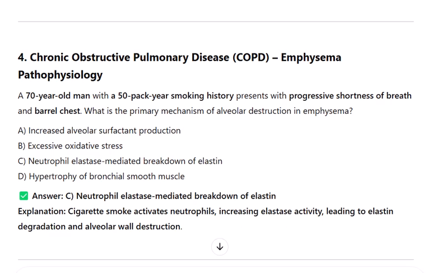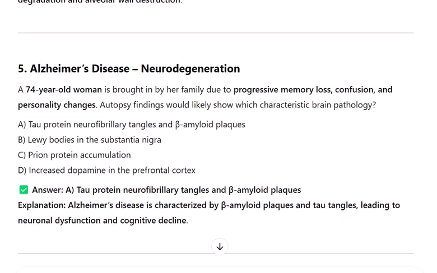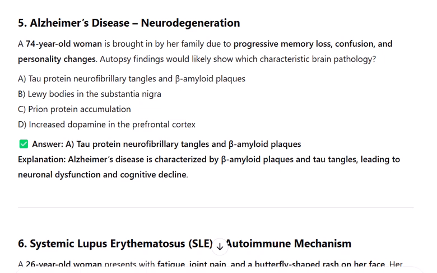5. Alzheimer's disease, neurodegeneration. A 74-year-old woman is brought in by her family due to progressive memory loss, confusion, and personality changes. Autopsy findings would likely show which characteristic brain pathology? A. Tau protein neurofibrillary tangles and β-amyloid plaques. B. Lewy bodies in the substantia nigra. C. Prion protein accumulation. D. Increased dopamine in the prefrontal cortex.